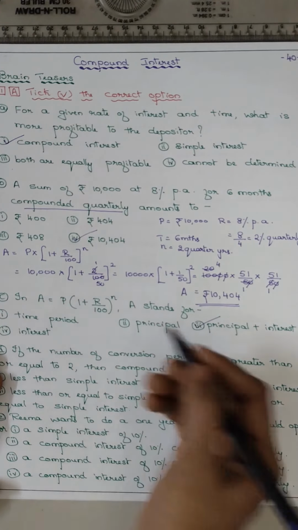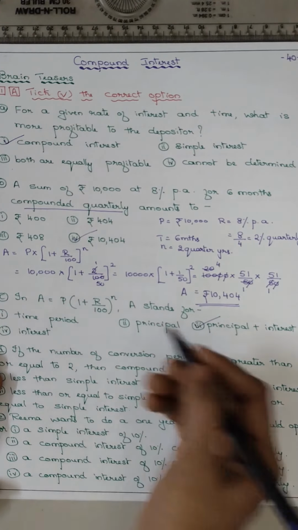No. CI is always greater than the SI, isn't it? So if it is 1, then it will be same, but otherwise it is not. Now coming to the question number E. Rima, this is D, E, this is C, B, A.